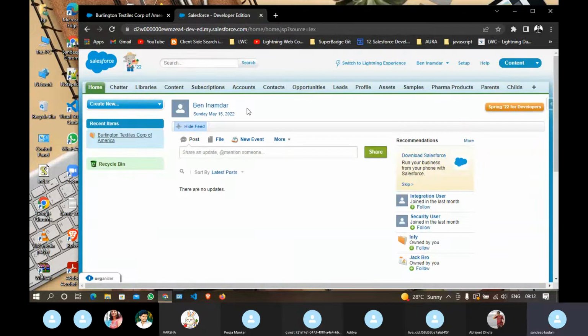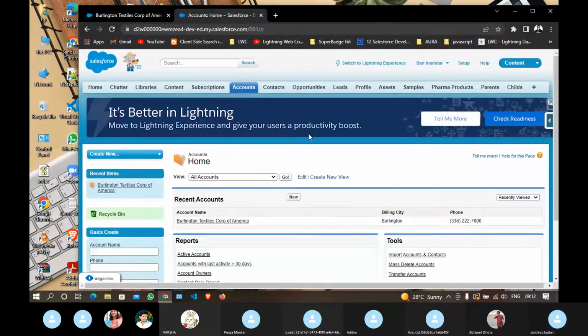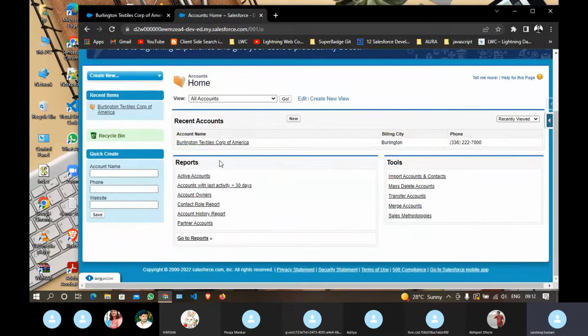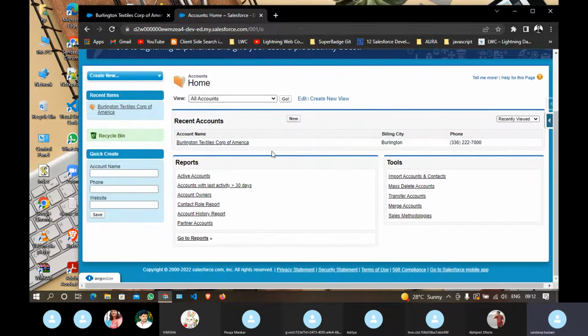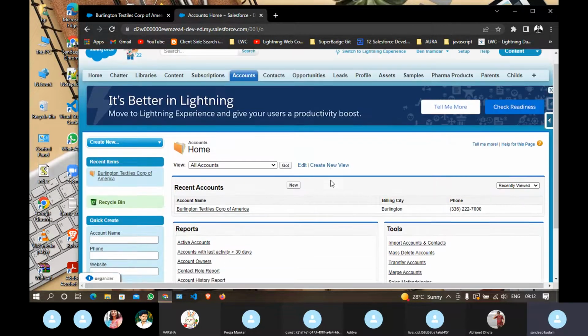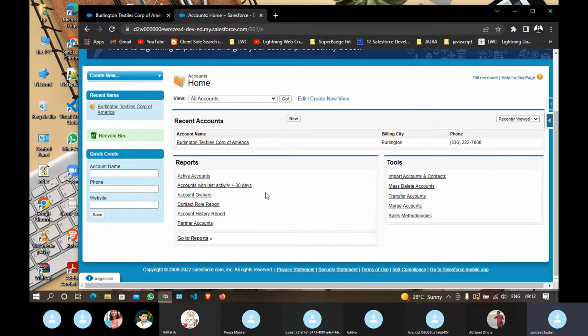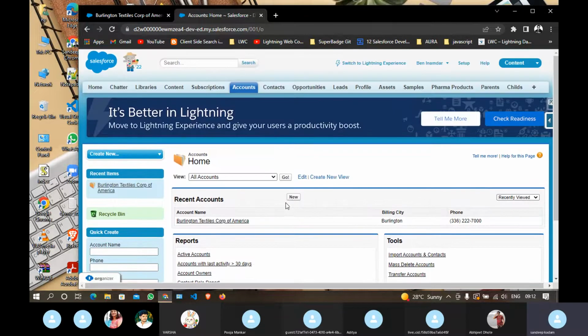You can see whenever in Lightning in Classic, whenever I click on any tab, it always hits the SOQL query in the background. Due to that, the performance is a little bit slow in Classic, where the web page is used. Why? Because let's say I have 10,000 records and I click on that, it will take some time to show, and whenever I click on the tab, it is always going to fetch those 10,000 records.